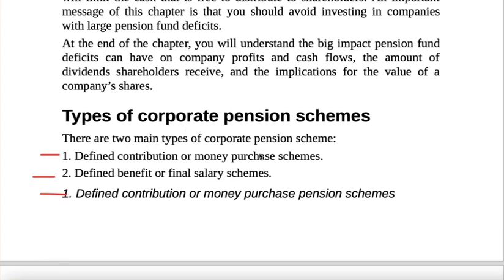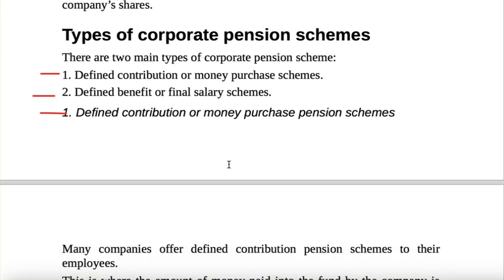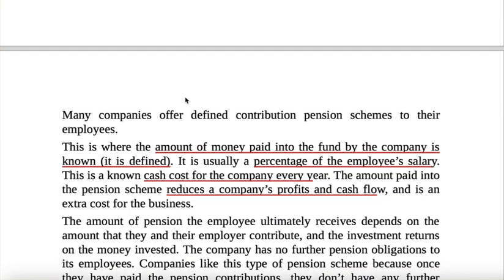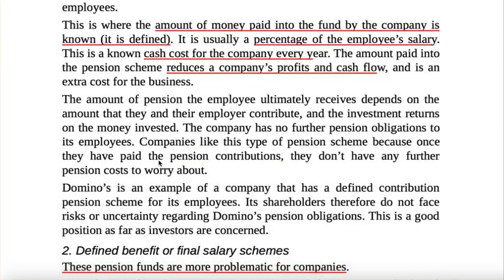So, what are the three types? Defined contribution or money purchase schemes, and defined benefits or final salary schemes. Defined contribution or money purchase pension scheme: how do you see all this? The amount of money to be paid into the pension fund by the company is not a fixed amount which has to be paid out. This is usually a percentage of the employee's salary. This is known as the cash cost for the company, and it reduces its profits and its cash flows.